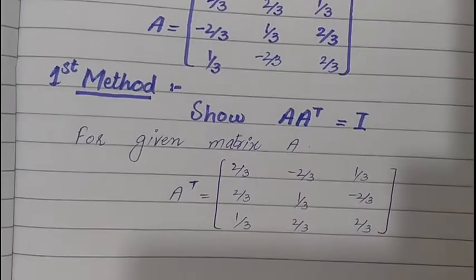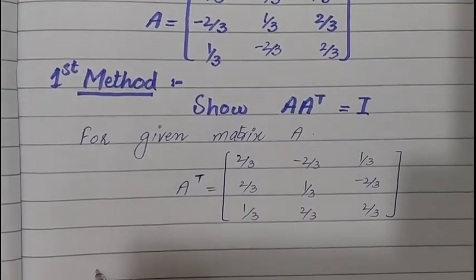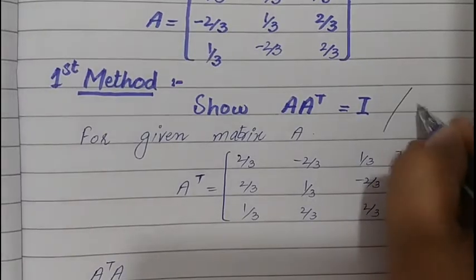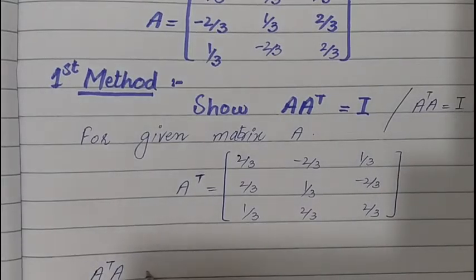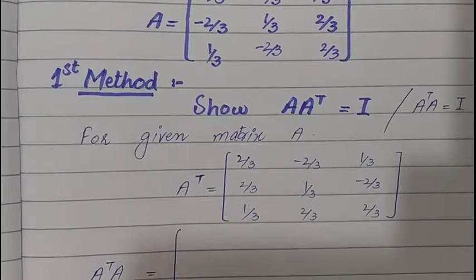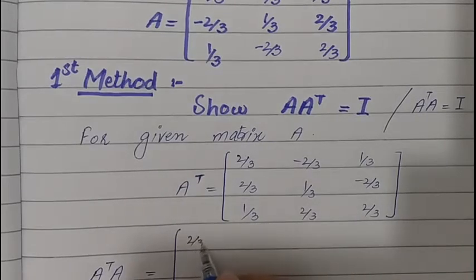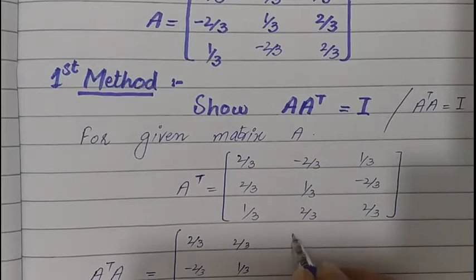Now we have to apply A transpose into A. We will write here the values minus 2 by 3, 1 by 3, 2 by 3, 1 by 3, minus 2 by 3, 1 by 3, 2 by 3, and 2 by 3.